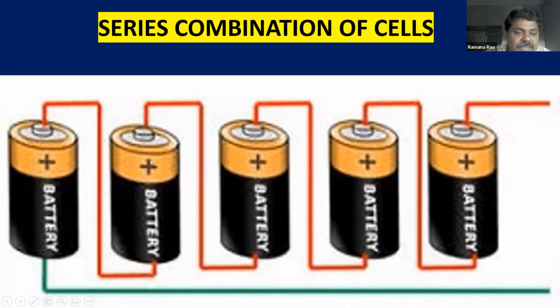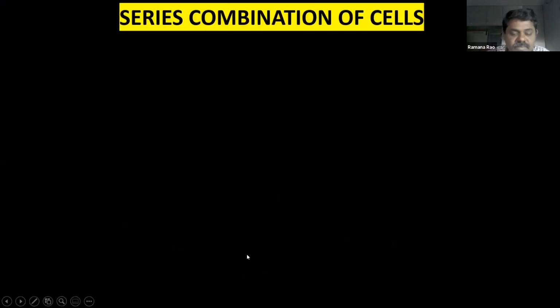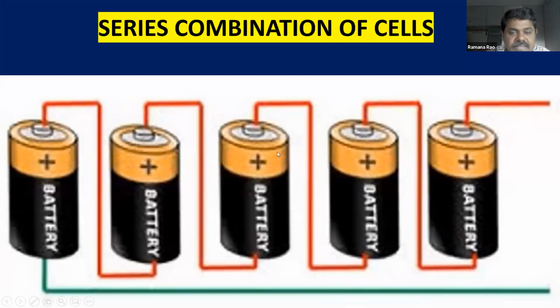And again, the positive terminal of the second battery is connected to the negative terminal of the third battery. You can see the positive of the third is connected to the negative of the fourth. The positive of the fourth is connected to the negative of the fifth. This continues. So this kind of combination is known as series combination.